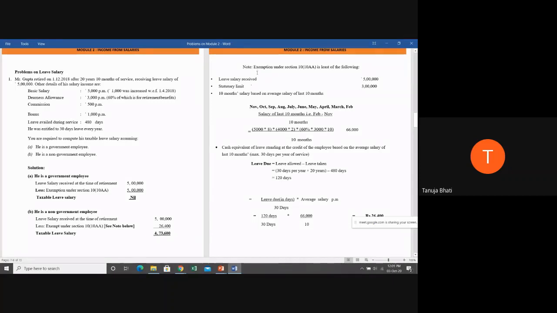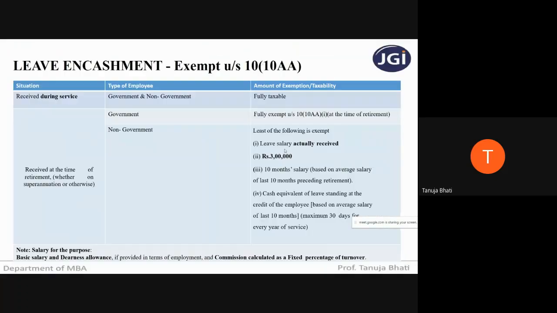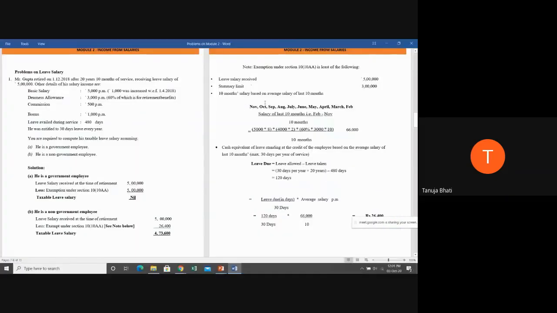Okay, so let us calculate the exemption. Let us see the note. Exemption under section 10(10AA) is the least of the following. So what is the first thing? The first thing is leave salary actually received. What is the leave salary received, students? 5 lakh. So leave salary received here I have taken as 5 lakh rupees.